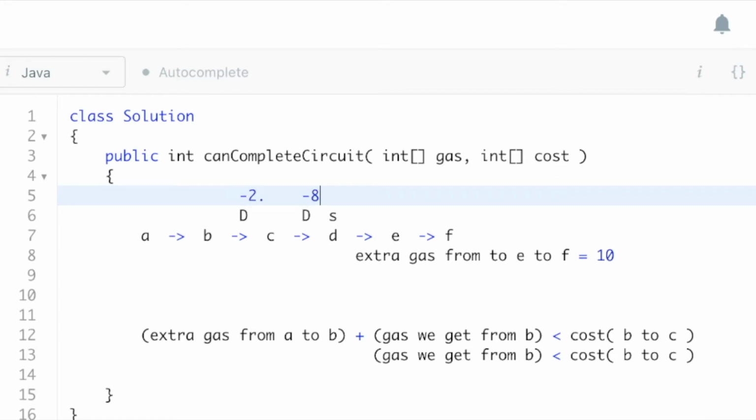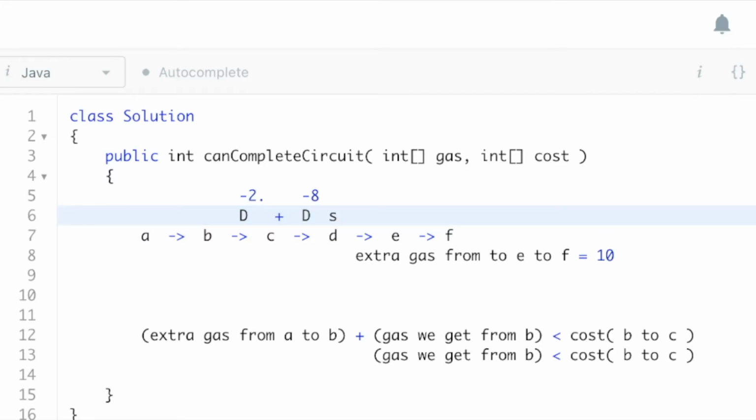Then, if this plus the deficits comes out to something greater or equal to 0, that means we have enough fuel to get past these deficits and make a round trip. I'll just put a little plus sign there to make it super clear that it's the sum of the deficits we encountered.